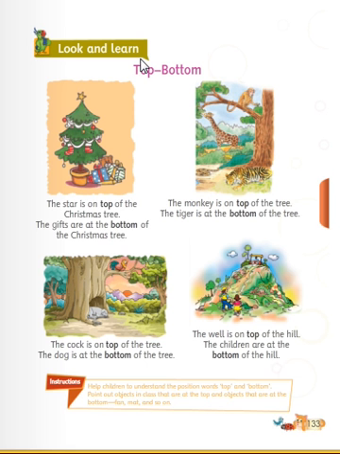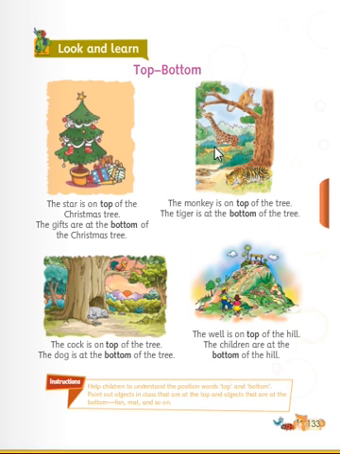We learned inside and outside. Now we can learn top and bottom. Now you see, the star is on the top of the Christmas tree. The gifts are at the bottom of the Christmas tree. Where is the gift? Bottom. Bottom is down. Top means up. Understand? Now next picture you see.